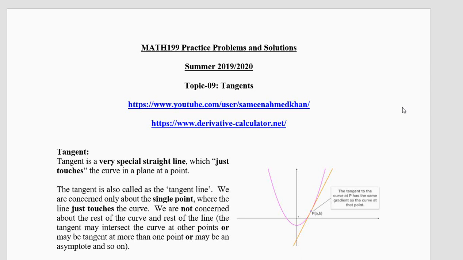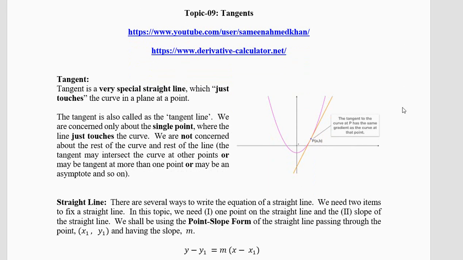At the remaining curve and the remaining tangent, anything is possible. What is possible? They can intersect. Intersect means to cut. The straight line can become an asymptote, or it can become a tangent at another point. But we'll not worry about what's happening to the rest of the line and the rest of the curve. We are only going to talk about one point.